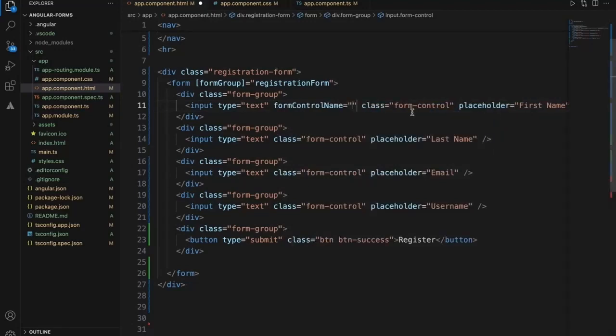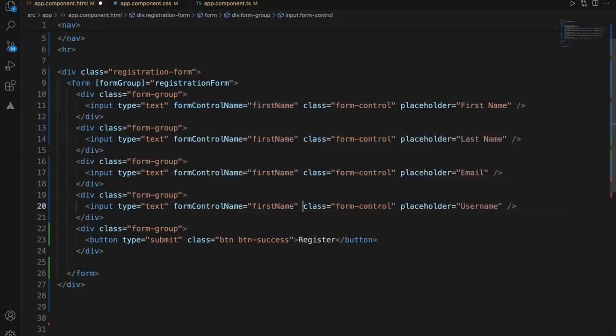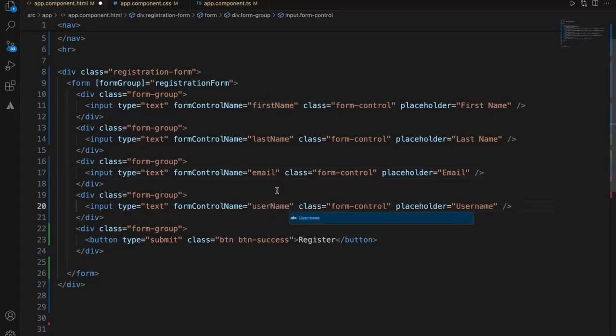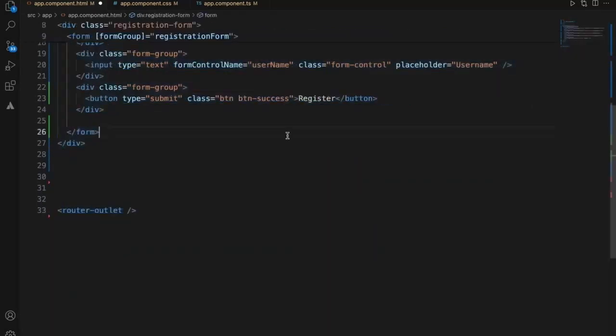So this name is going to be firstName. So let's add formControlName for all the fields: last name, email, username.